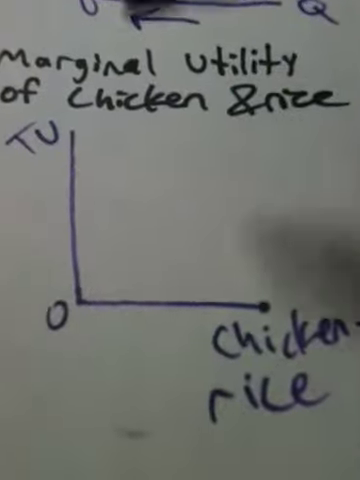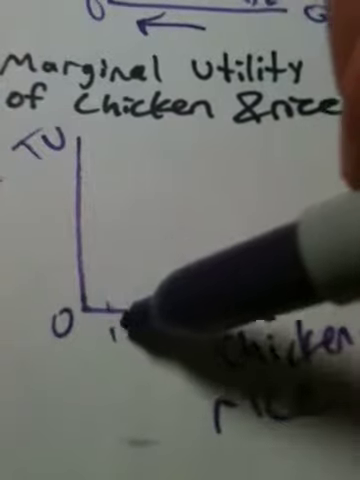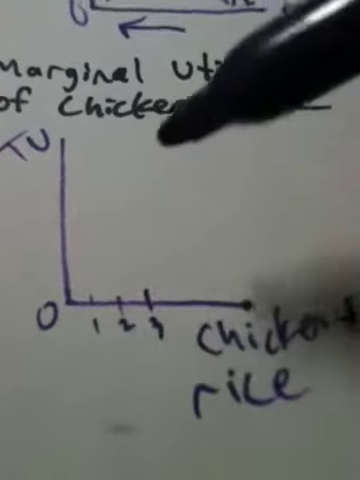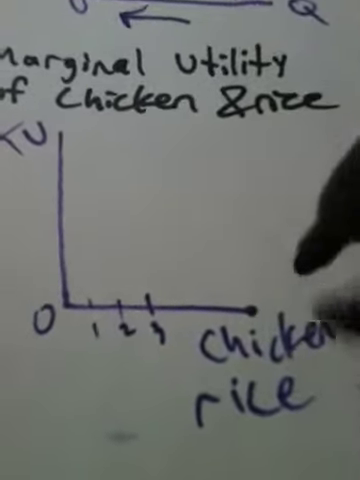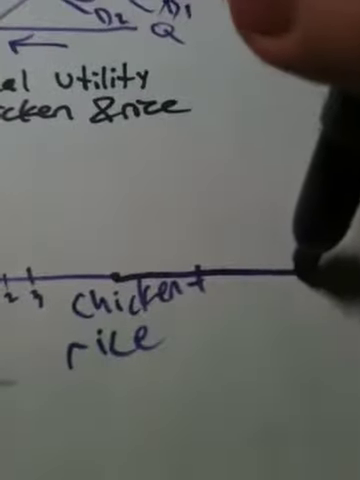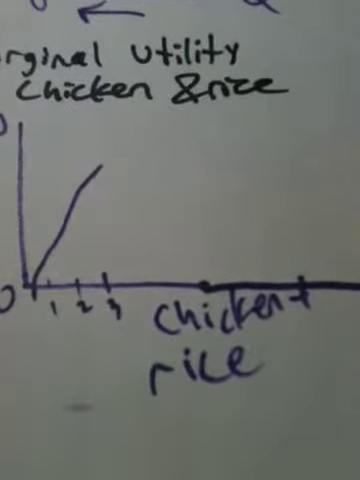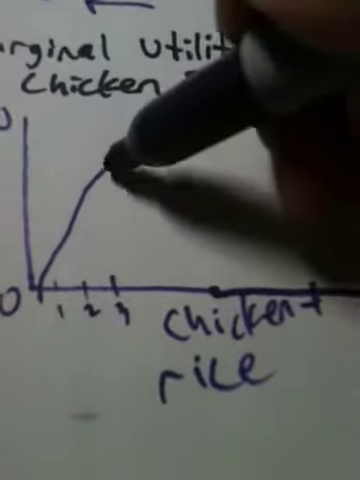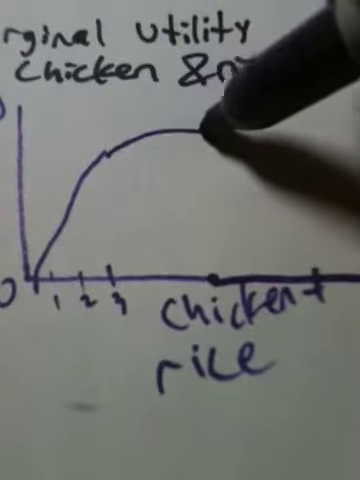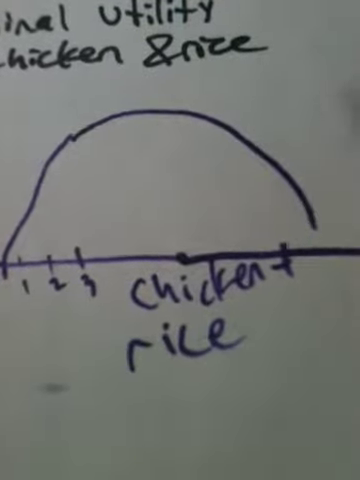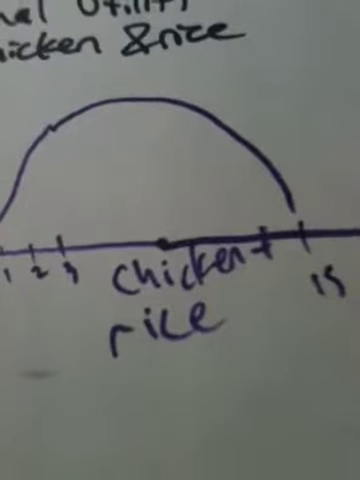So as time passed, for the first couple of days, yeah, it was great that I was eating chicken and rice, so that's why my utility was high. But the thing is, after a while, it started getting bad, so my utility started to drop as days passed. So let's say this is the 15th day.